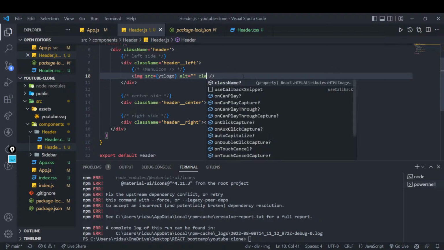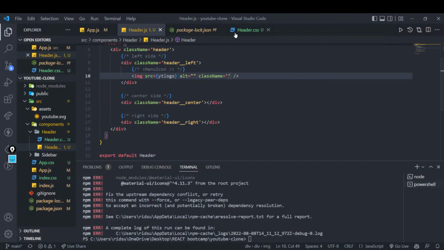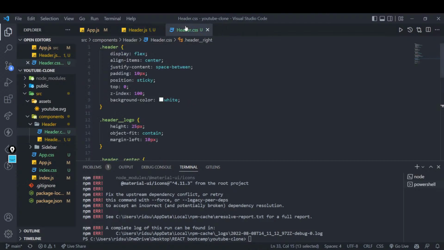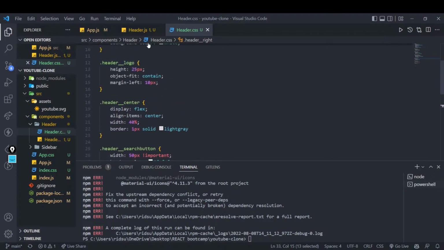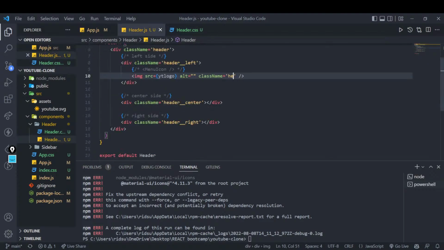Inside image I am also adding the class name meanwhile. Why am I doing all these things? Because I have written the CSS beforehand. You can see that there is a class called header logo. So I will go over here and name it header underscore logo, so that this will apply the styles. I will show you the demonstration, and you will see what it looks like in just a moment. Yeah, it is there. Now we have header center.